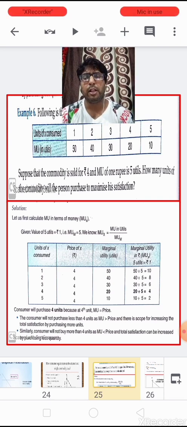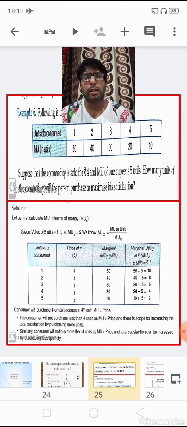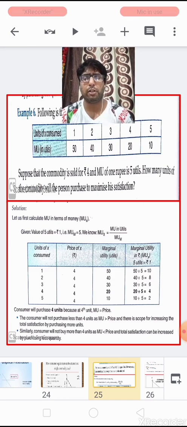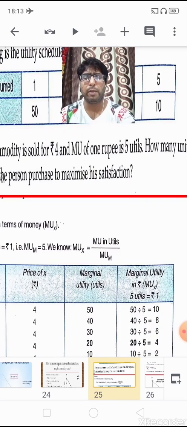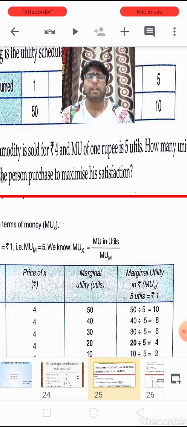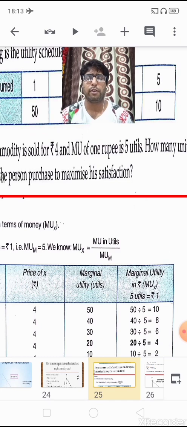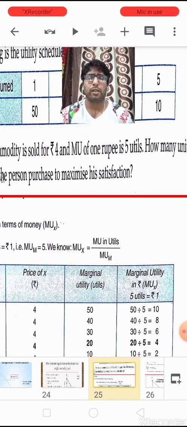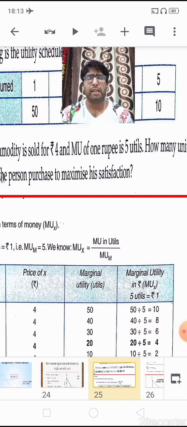I mean here the price of the commodity is 4 rupees per unit and the marginal utility of a rupee is 5 utils. It means that from the consumption of 5 utils of a commodity, a consumer is getting a satisfaction of 1 rupee. It means every 5 utils is equal to 1 rupee.